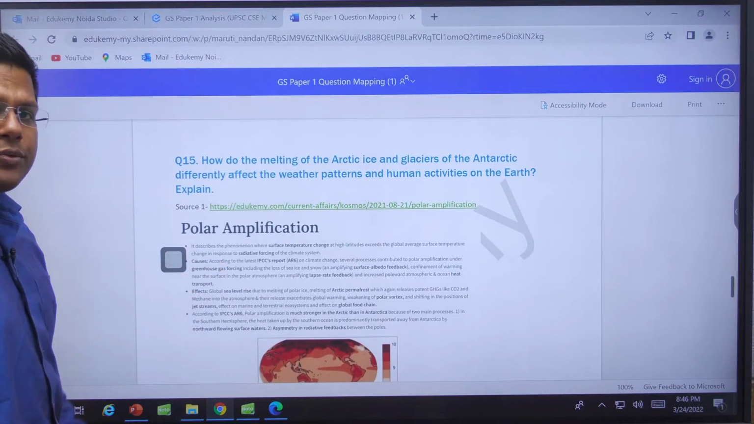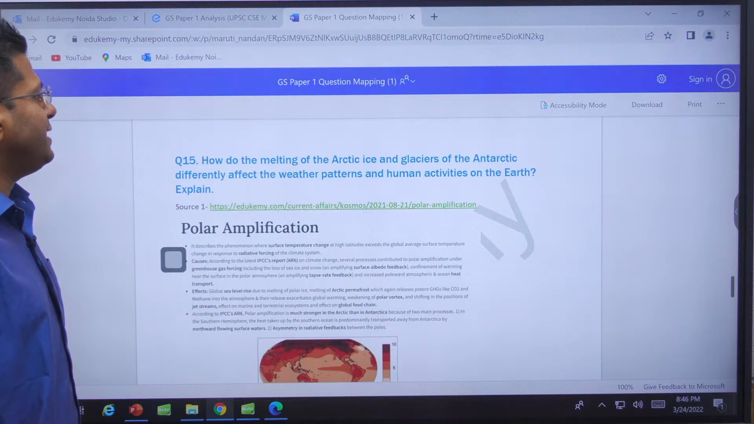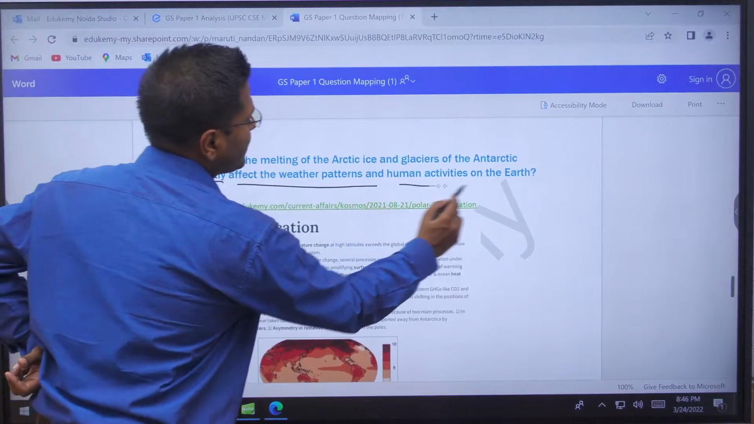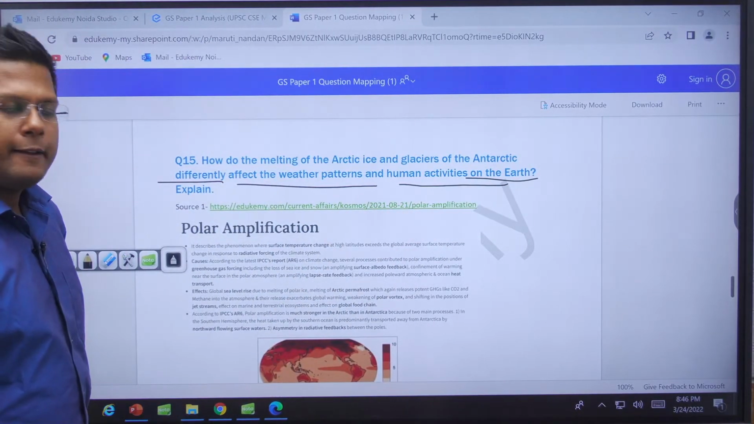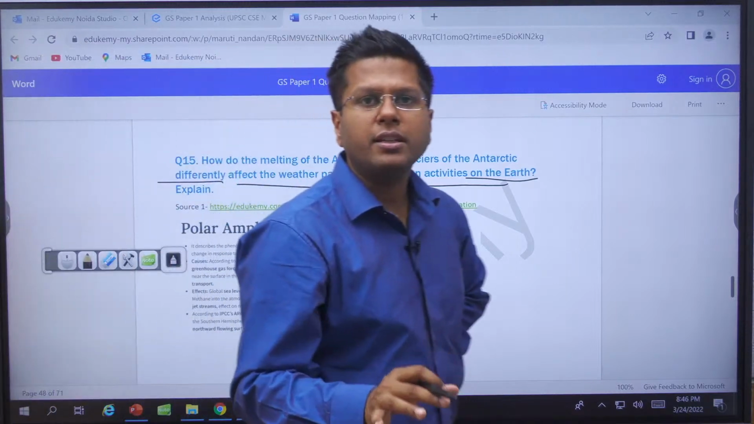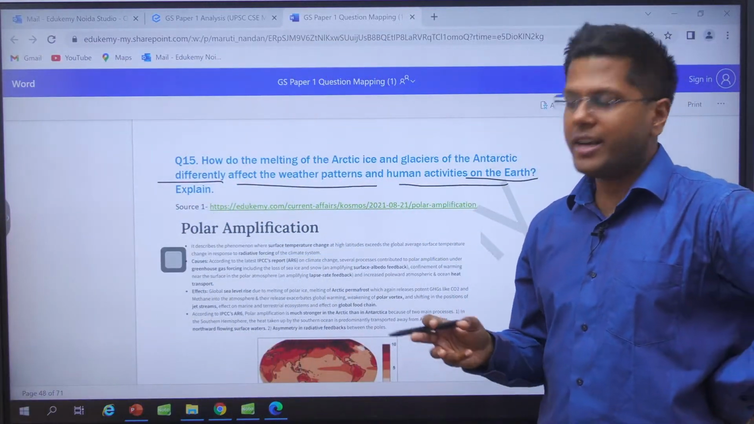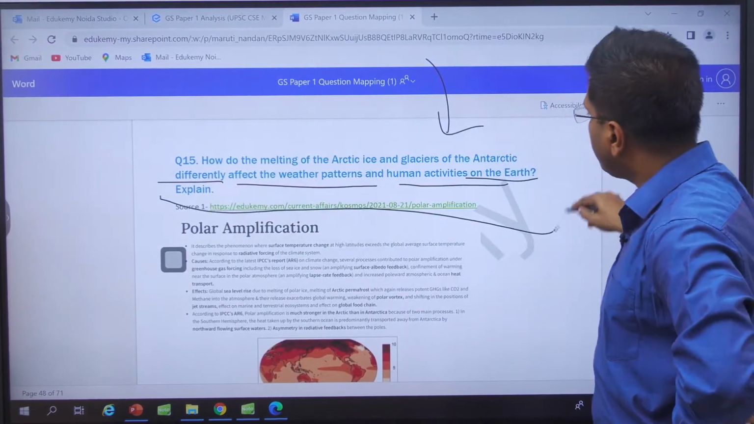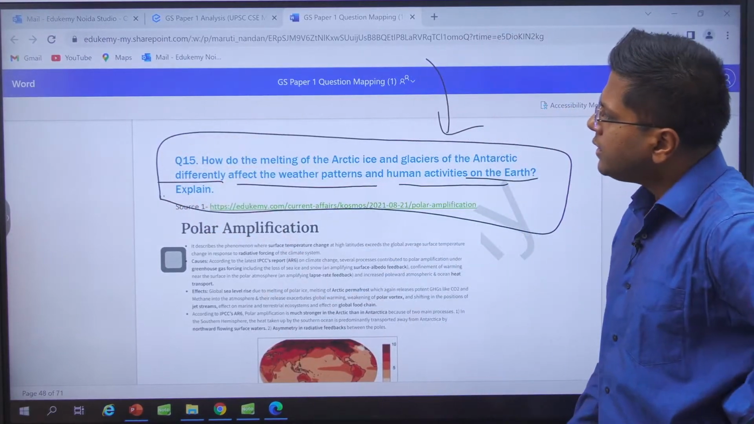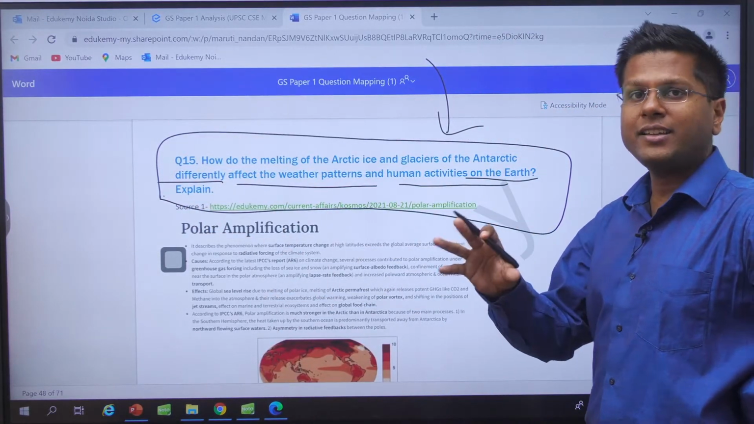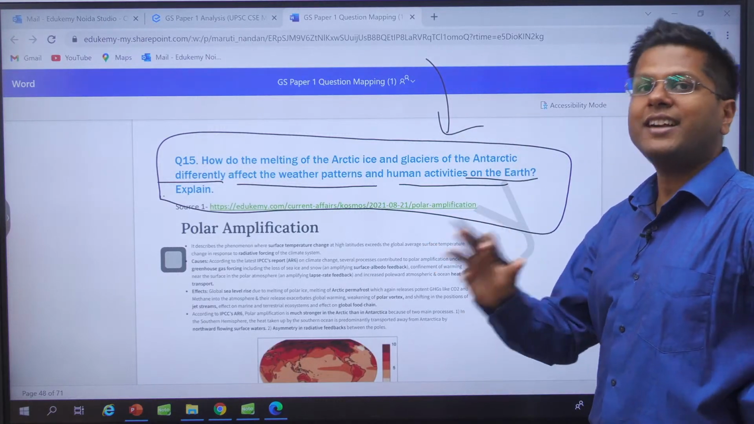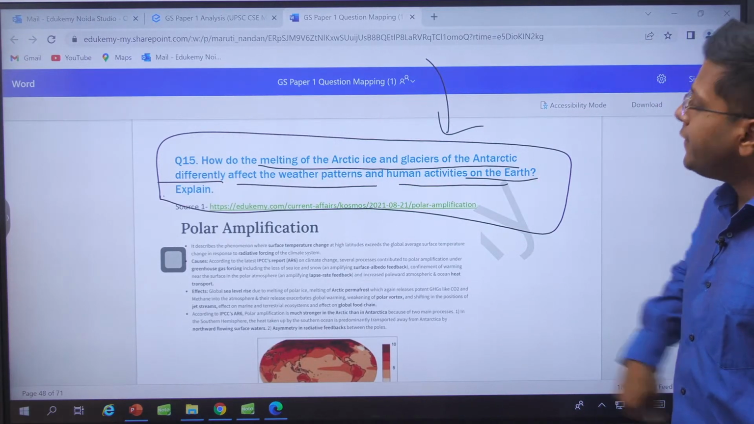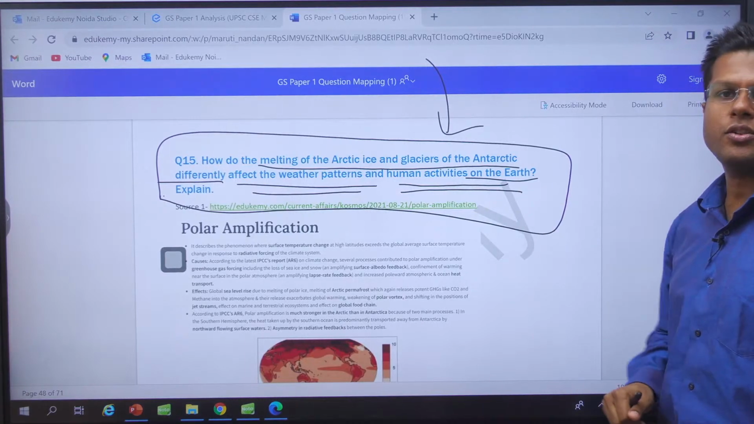When you come to question 15, this was asked: how do the melting of Arctic ice and glaciers of Antarctic differently affect the weather patterns and human activities on Earth? See. Now we've studied Arctic policy, India's Arctic policy. That is quite straightforward. India's interest in the Arctic, all well done. But then this was a part of the IPCC report, the affecting of Arctic differently and the affecting of Antarctic differently. How do the melting of Arctic and Antarctic glaciers differently affect the weather patterns and human activities on Earth?